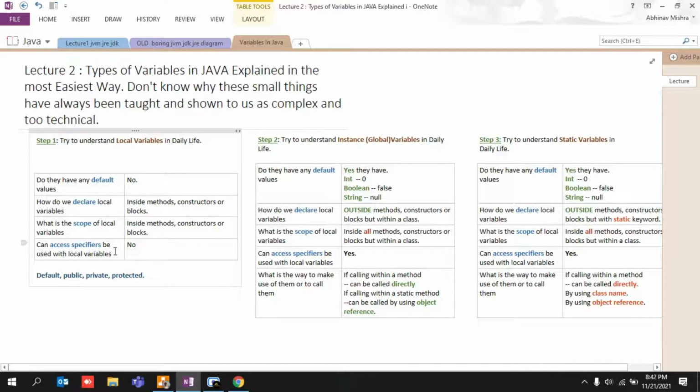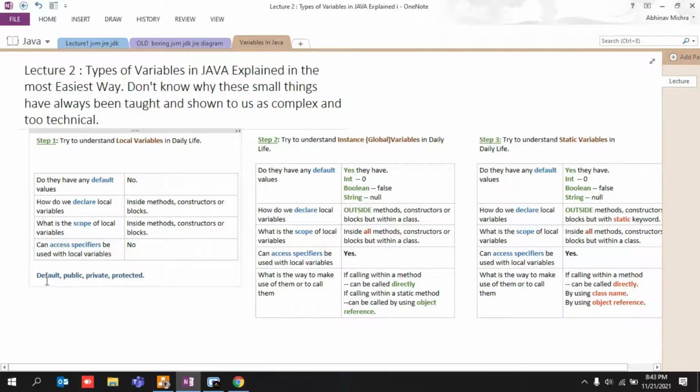Okay, now coming back to the fourth point: can access specifiers be used with local variables? No. So what are these access specifiers? There are four access specifiers in Java: default, public, private, protected. I'll give a demo. Do not worry at this point of time what is written over here or what they mean.